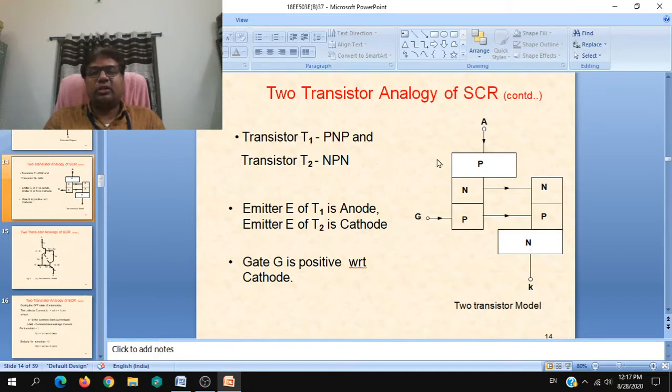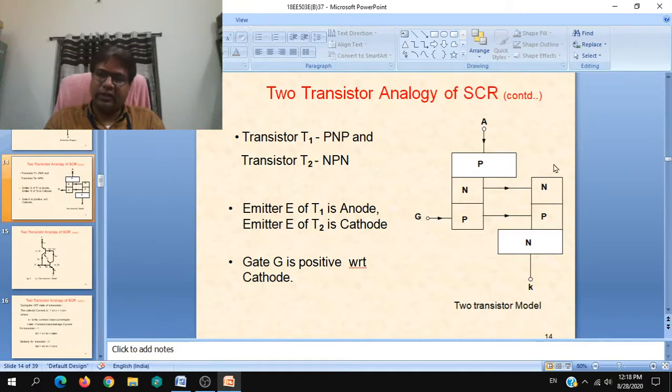Transistor T1, that is the first transistor, would be a PNP, that is towards the anode it will be a PNP transistor, and towards the cathode it is an NPN transistor. Emitter E of T1 is the anode, emitter E of T2 is the cathode. So analyze these transistors in the direction from anode to cathode. From anode it is PNP, from cathode it is NPN.